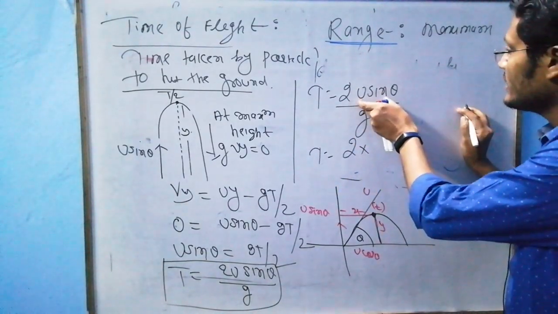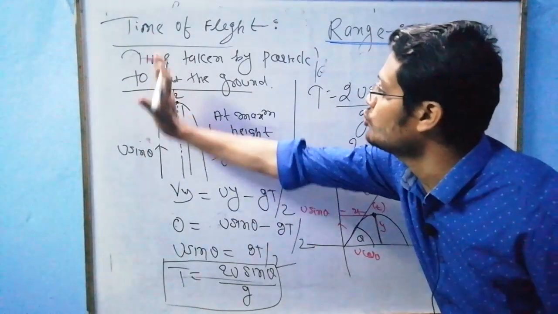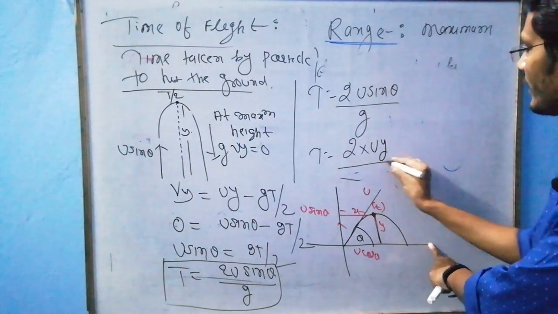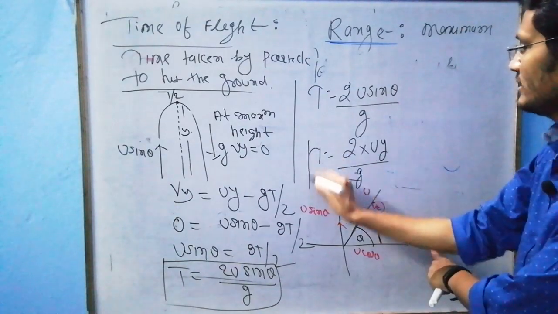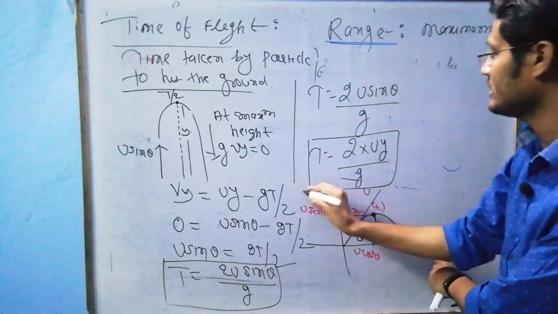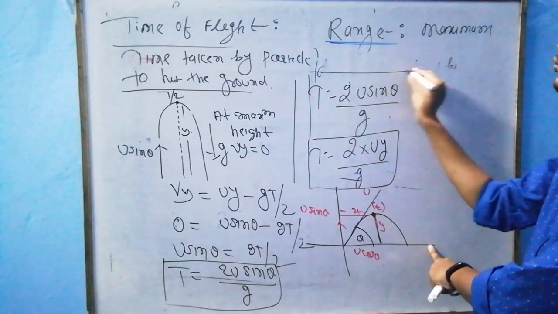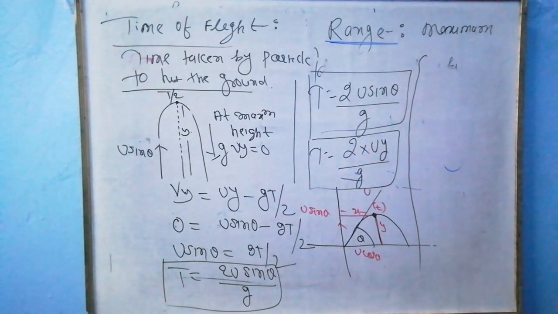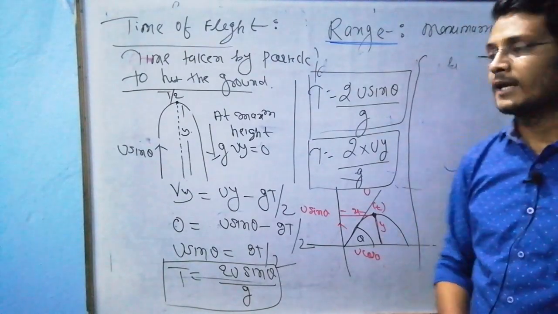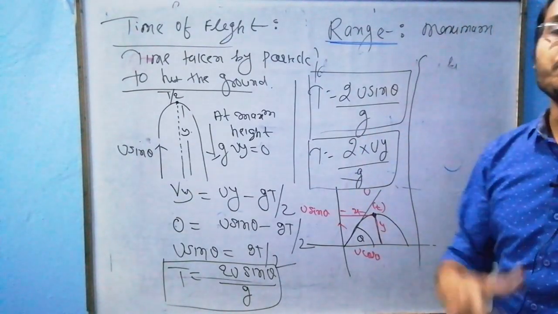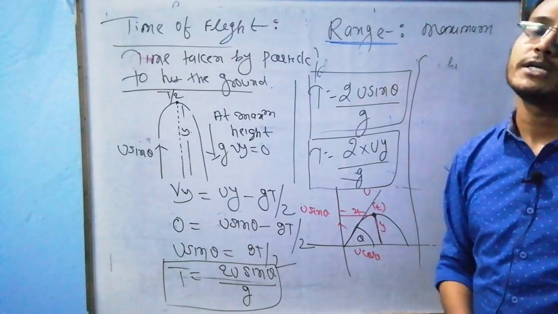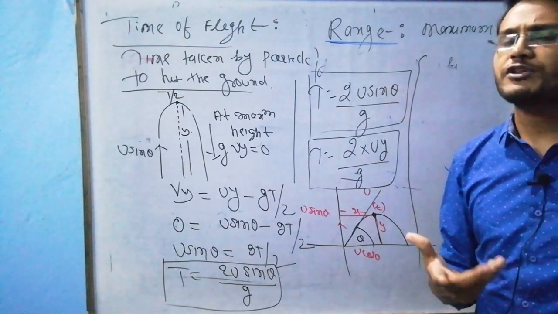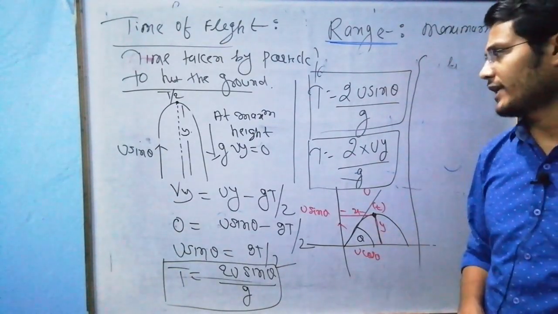Sir, u sin theta is uy or no? Also it can be written as 2uy upon g, or time of flight is 2u sin theta upon g. This is the first approach to prove time of flight. There are more approaches through which we can prove time of flight.